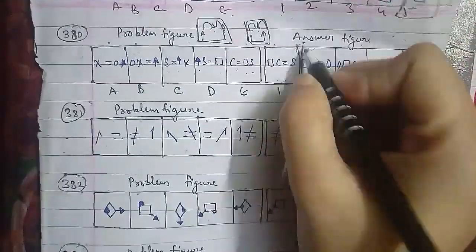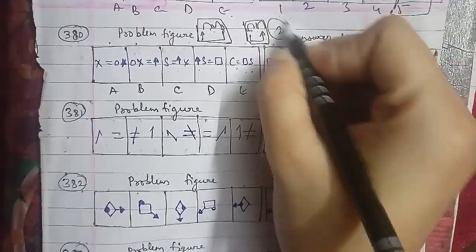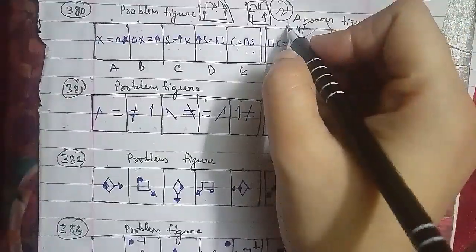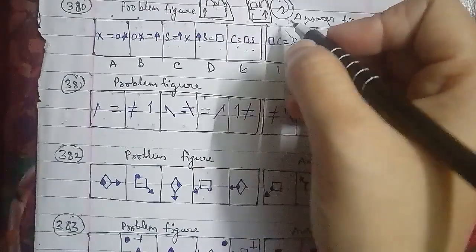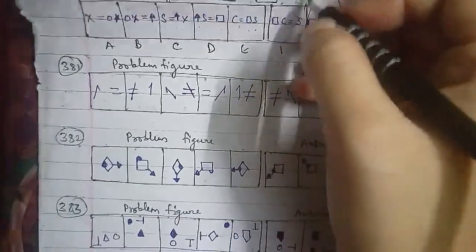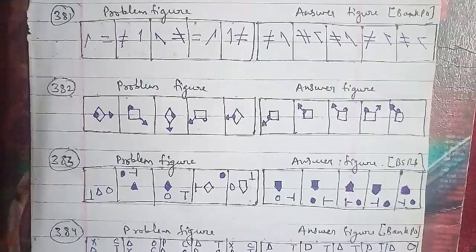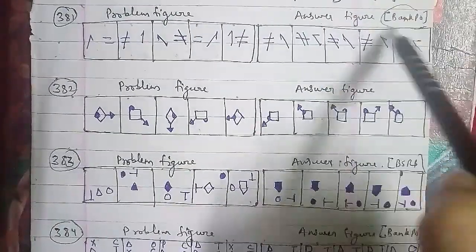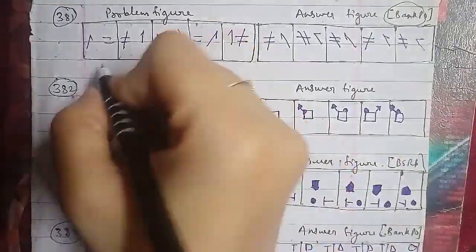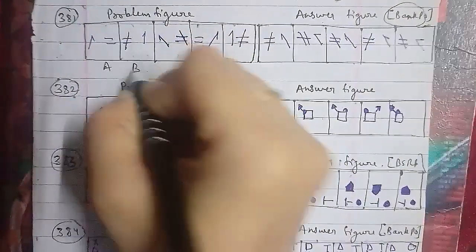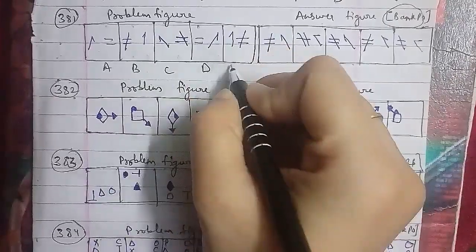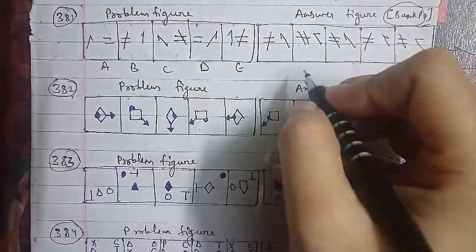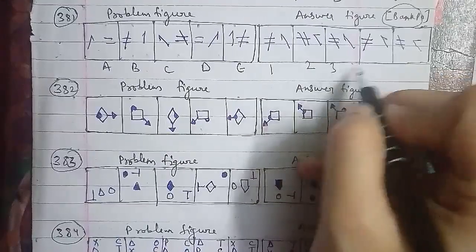Let's go ahead with the 382nd question of the session. These were the problem figures and the answer figures as well, named as A, B, C, D and E. Answer figures we have 1, 2, 3, 4 and 5 respectively. In the same case, the whole figure rotates 45 degrees clockwise in each step, and the black semicircle gets outside and inside the square alternately. So after the E figure we will be having a fifth figure. That will be the right answer for this question here.